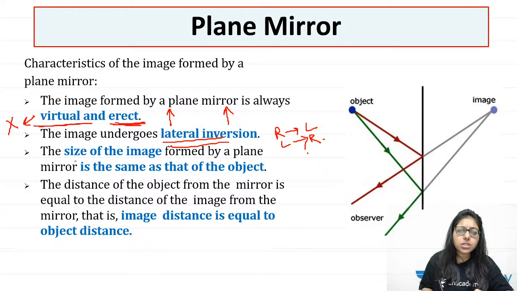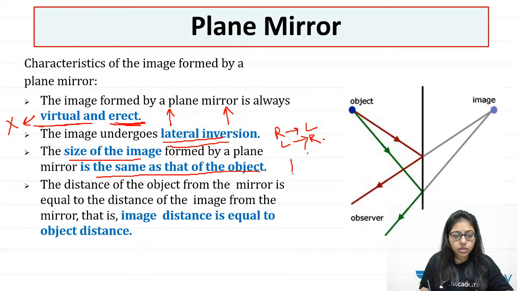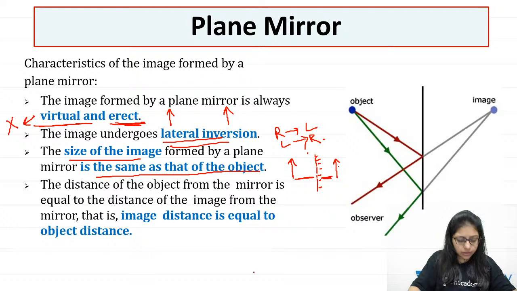The size of the image is the same as that of the object. If this is your object and this is the mirror, your image will also be of the same size. And not just the size, even the distance between them will be the same. Are we clear?